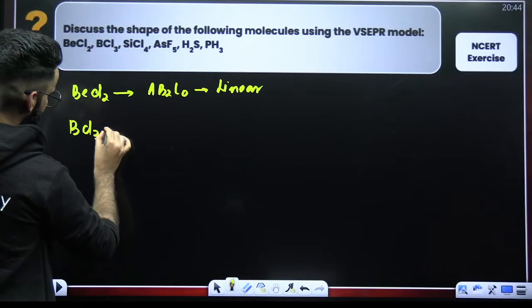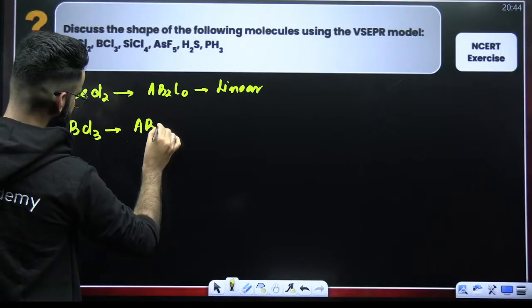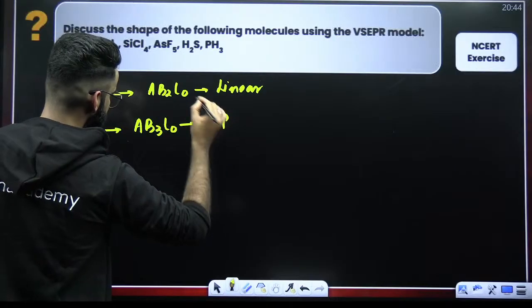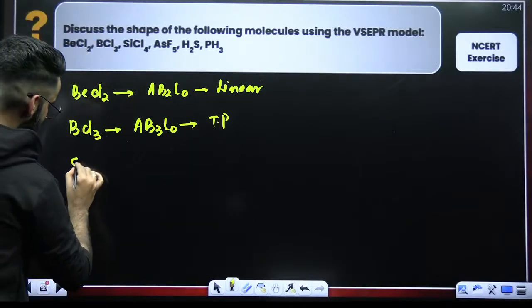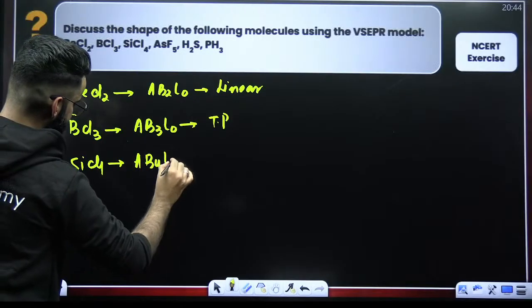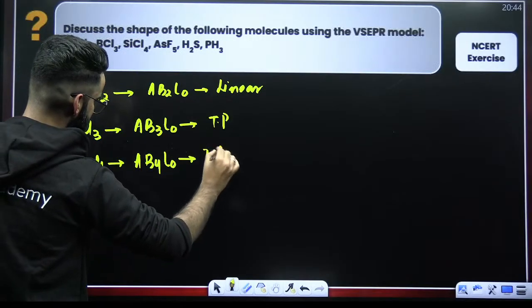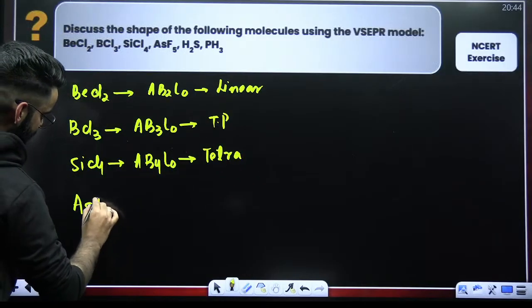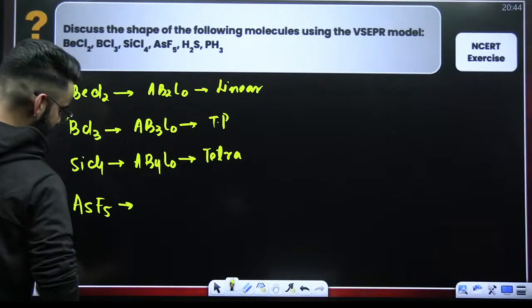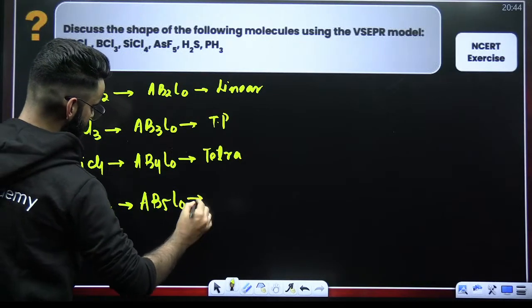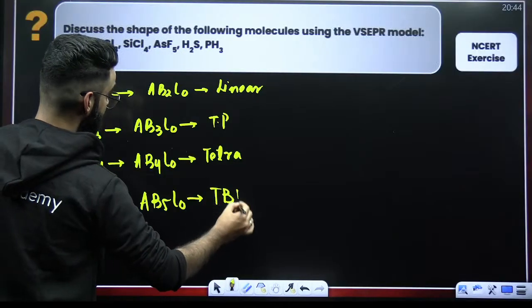BeCl3, type AB3L0, is going to be trigonal planar. SiCl4, of the type AB4L0, has to be tetrahedral. AsF5, the type of the molecule is AB5L0, so it has to be trigonal bipyramidal.